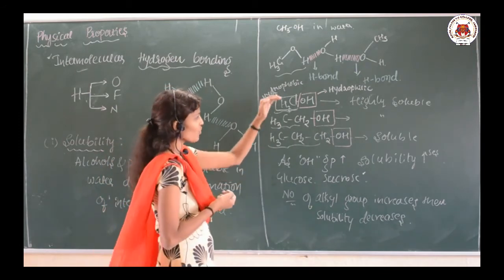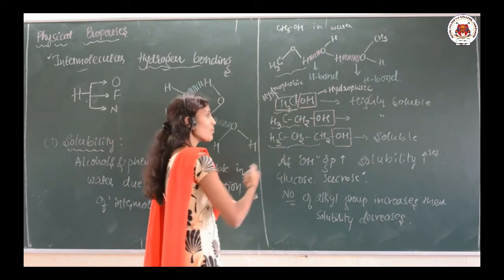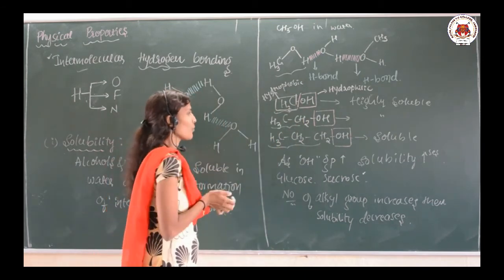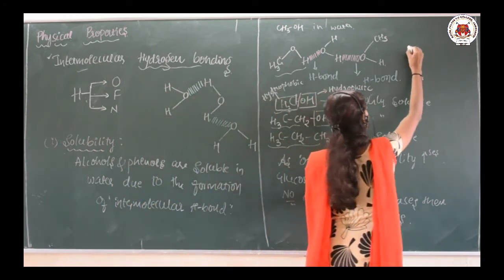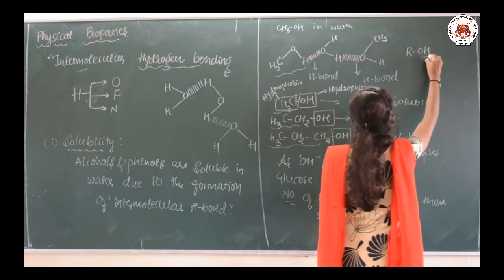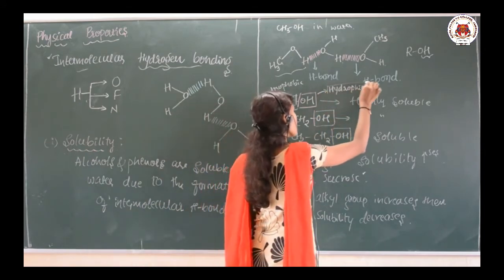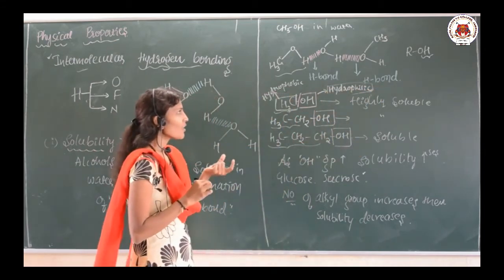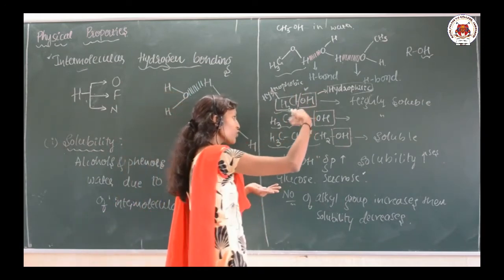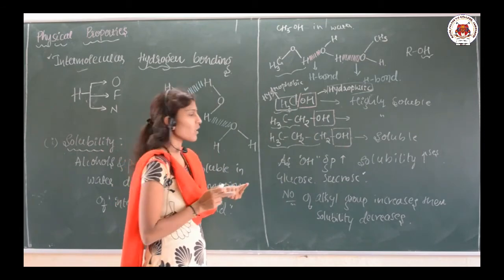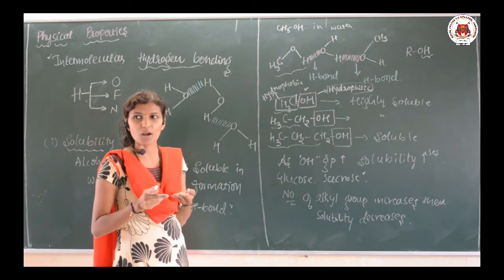Okay, let us talk about the chain of this alcohol. It means, let us take methanol and increase the carbon chain or increase the number of alkyl groups. See here, in the alcohol, what is the R? The general formula of the alcohol is ROH. OH is the hydrophilic part, it means it can get attracted towards the water, while the alkyl group is the hydrophobic part. So, as the number of hydrophilic OH groups increases, the solubility also increases. For example, glucose and sucrose can be soluble in the water, clear.